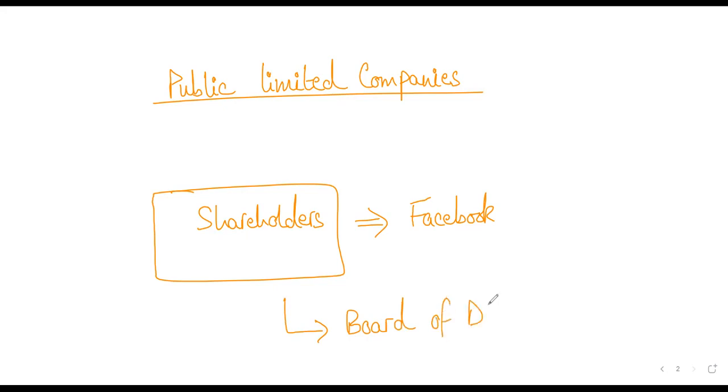Once the board of directors is elected, they are the ones who appoint the CEO and the managers, right? Are you getting me? And then these people, the CEO and the managers, are directly managing the company. They are looking after the day-to-day operations of the business, right? They're looking after sales, marketing, finance, and so on.